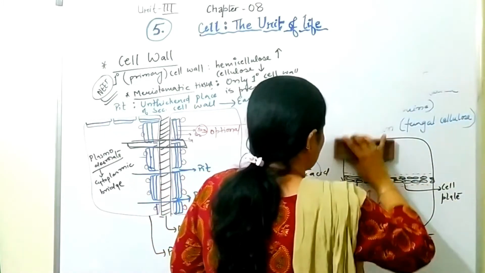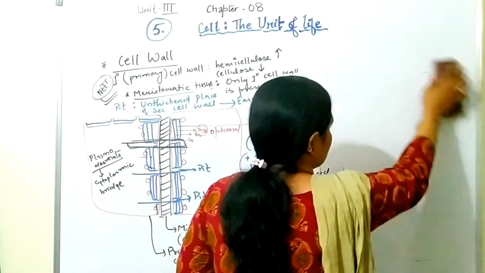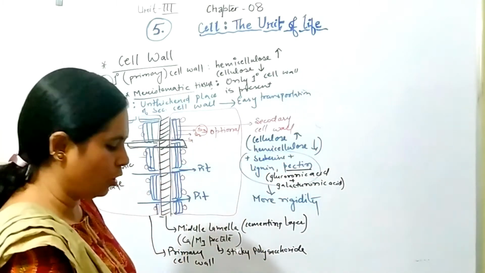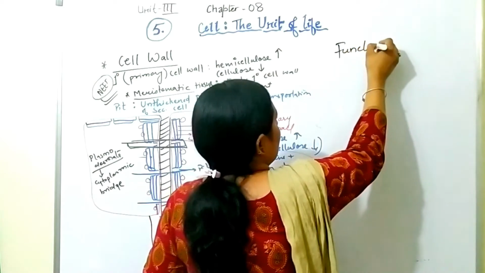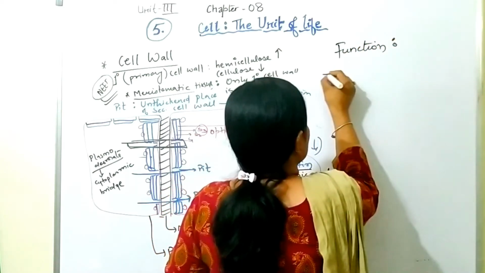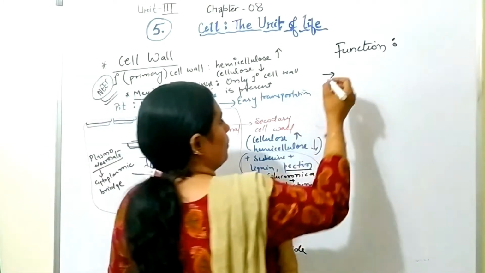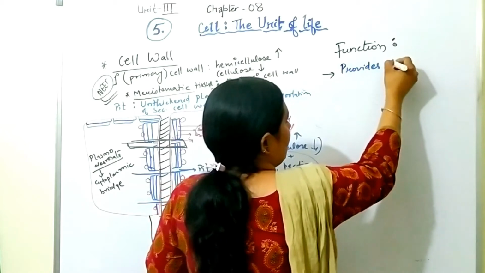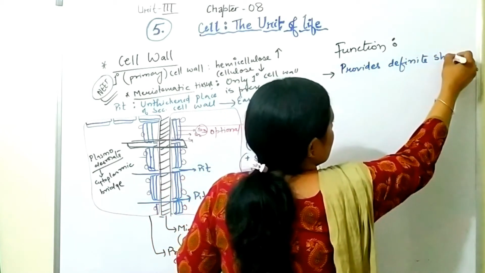Now, next we will be discussing here is about the function of the cell wall. Basic functions you all know, but let me discuss it. One or two functions you might not be knowing. So the first function is that it provides definite shape to the cell.